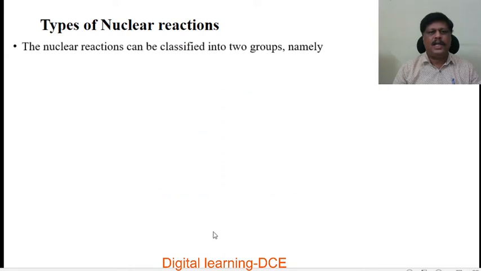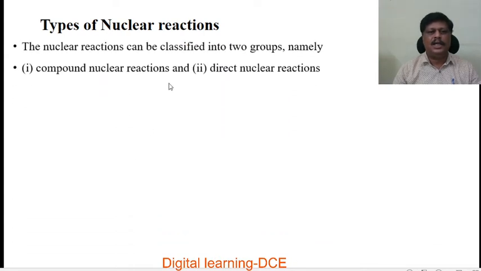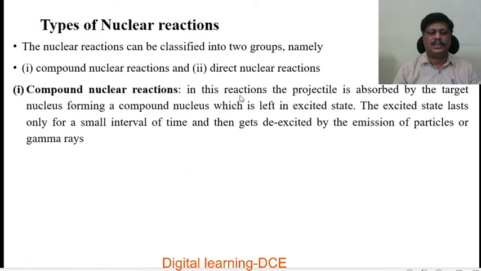Types of nuclear reactions. Nuclear reactions can be classified into two groups, namely compound nuclear reactions and direct nuclear reactions. What are compound nuclear reactions? In these reactions, the projectile is absorbed by the target nucleus, forming a compound nucleus which is left in an excited state.